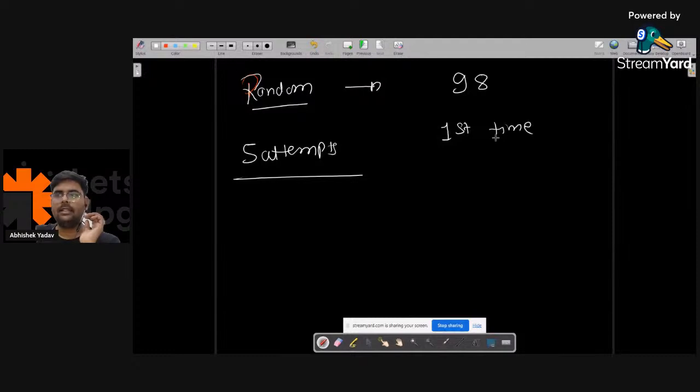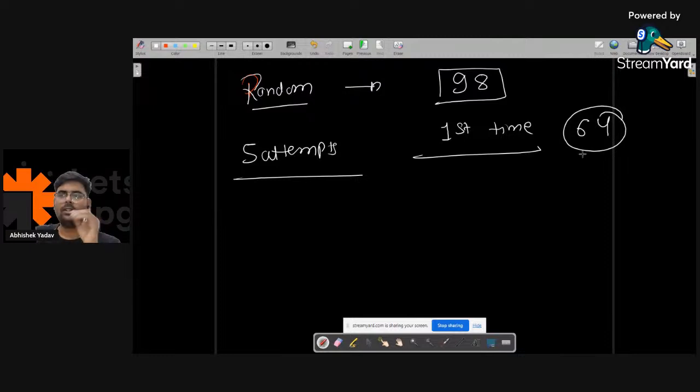This number is hidden from the user. For the first time, let's assume the user typed 64. So what output should I get on the output screen? The number is too high. Please attempt again.